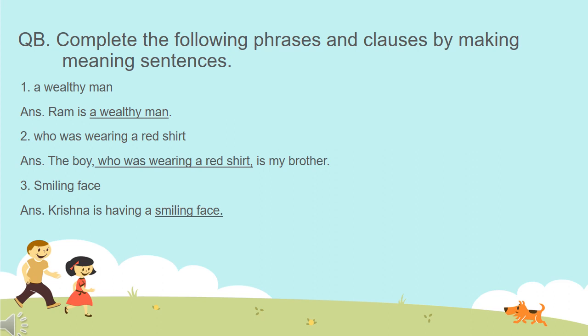Number 3 is "smiling face." So "smiling face" is a phrase. We have to use this phrase in our sentence. And the sentence is: Krishna is having a smiling face.